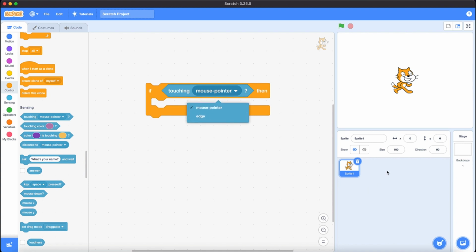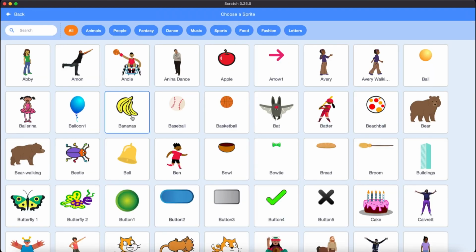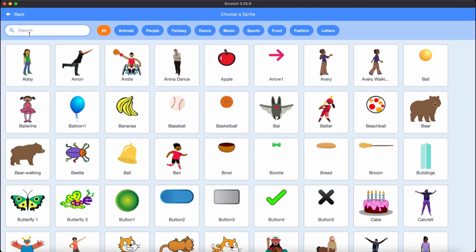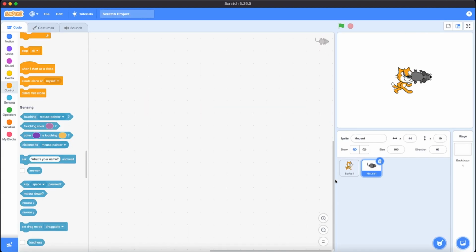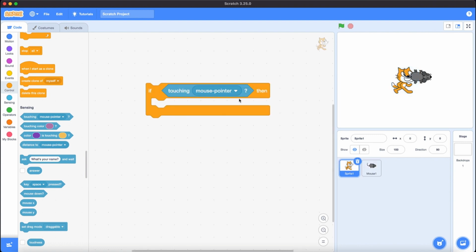in our project. And now we will add a sprite from choose a sprite, and we are going to write mouse 1. And we added the sprite. Now we are going to go to sprite 1 and choose mouse 1. You see? And also we can choose touching mouse pointer or edge.